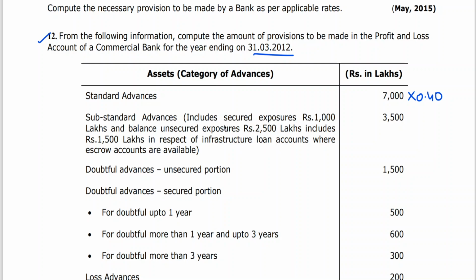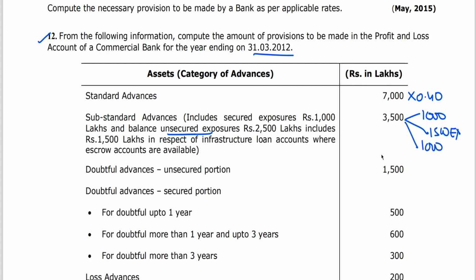So here I repeat: including secured exposures, 3,500, of which 1,000 is secured exposures. And the balance unsecured exposure 2,500 lakhs includes 1,500 lakhs in respect of infrastructure loans. So in the unsecured 2,500, 1,500 is escrow, and the balance 1,000 is unsecured exposures without escrow.